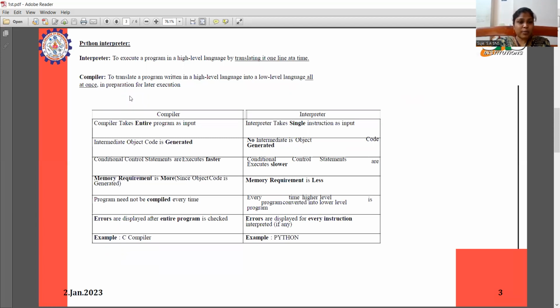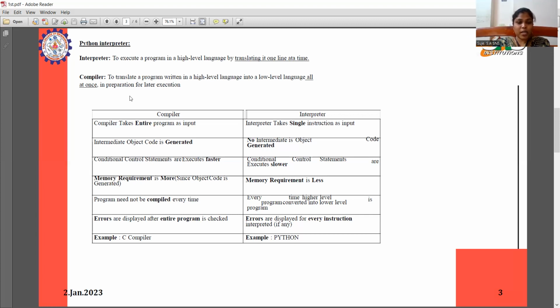Compiler takes the entire program as input. Here the interpreter takes a single instruction as input. Compiler: intermediate object code is generated. Interpreter: no intermediate code is generated. Conditional control statements execute faster in a compiler. Conditional control statements execute slower in an interpreter. Memory requirement is more in the compiler; memory requirement is less in the interpreter.